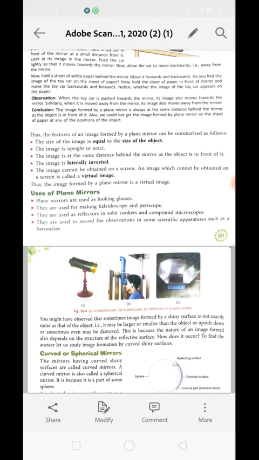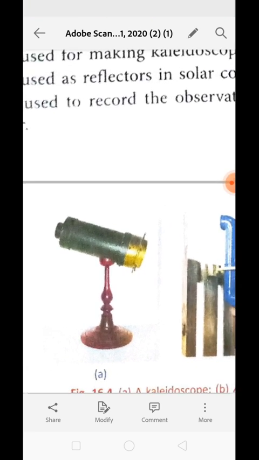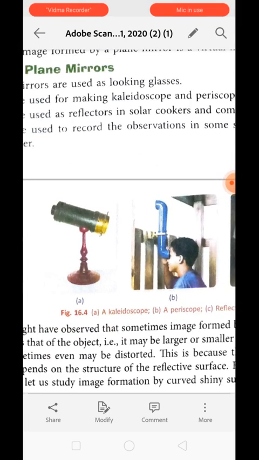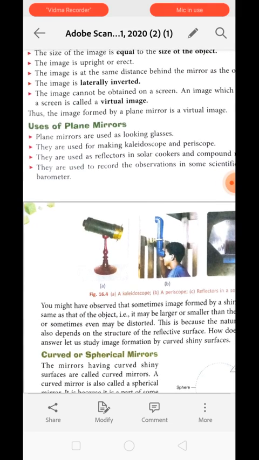Okay, now plane mirrors are used as looking glasses that we look into on a daily basis to see our reflection. Next, the second point, they are used for making kaleidoscopes and periscopes. This is what a kaleidoscope is. It gives you multiple reflections of an object, and this is the periscope, which uses 2 plane mirrors fitted at a 45-degree angle, which makes us able to see objects at a different height. Understood? So these two are made with the help of plane mirrors.